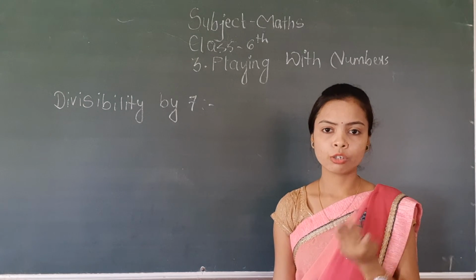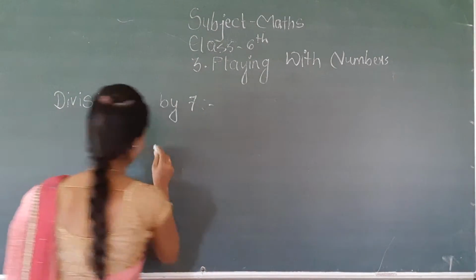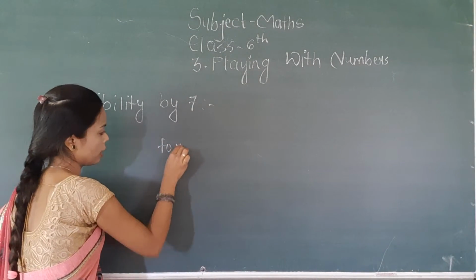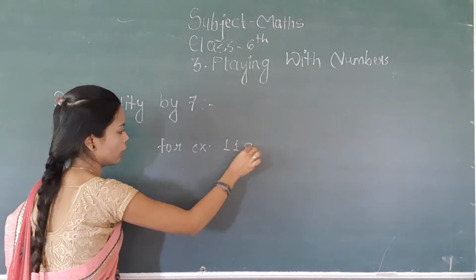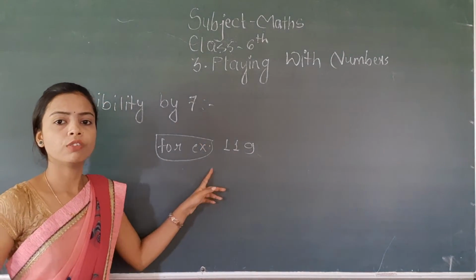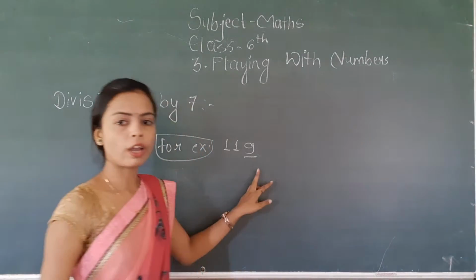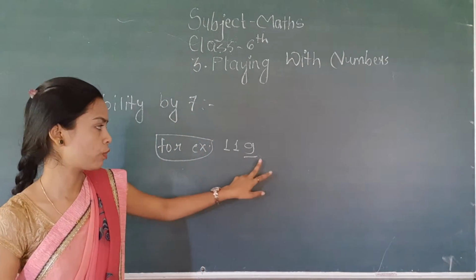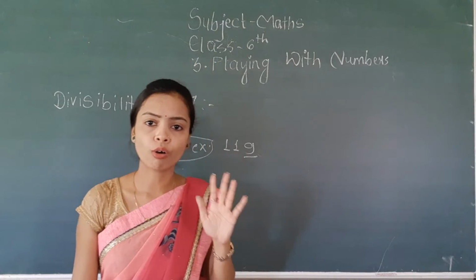To find the double, you have to subtract the number from it. Suppose, for example, the given number is 119. Okay, this is your example. Your number is 119. If you have to find the double of the number at your unit place, you have to find the double of this number.